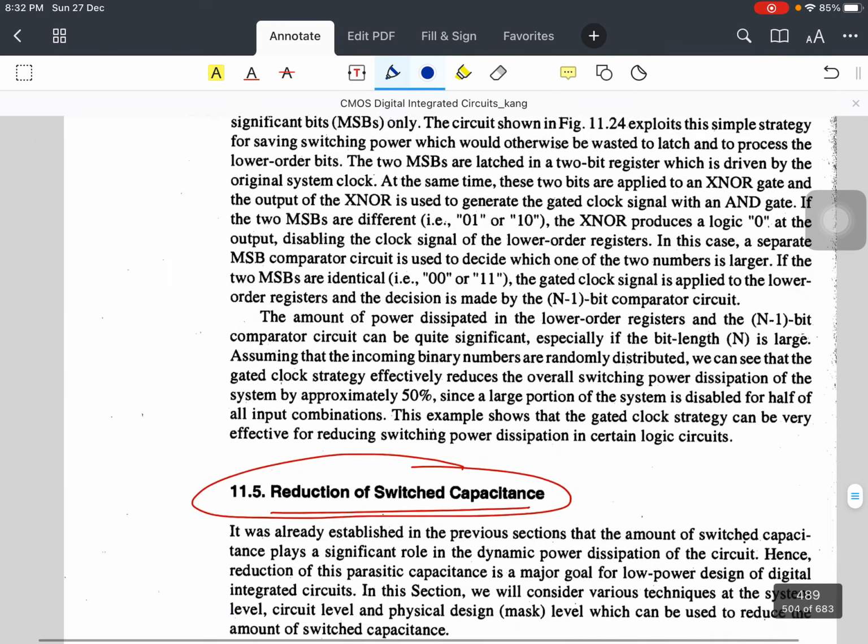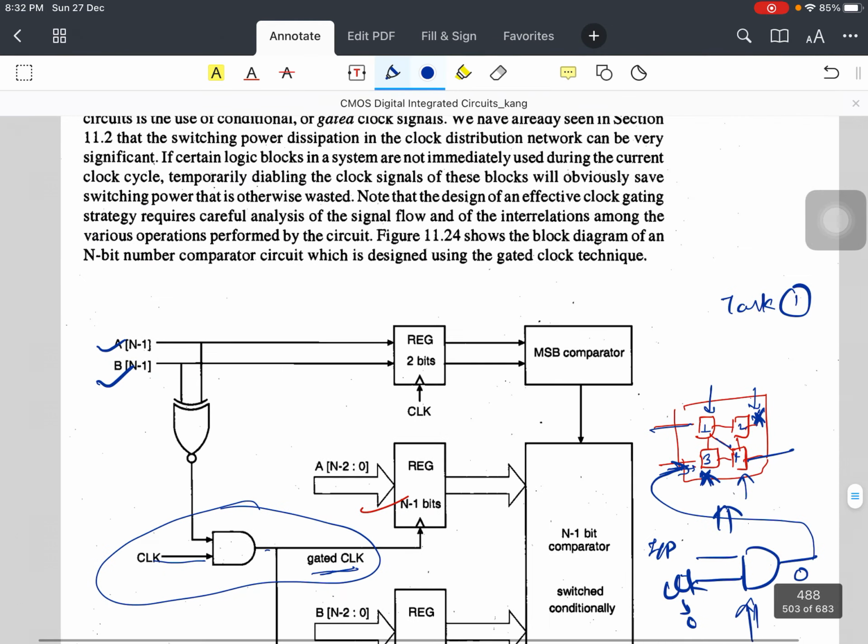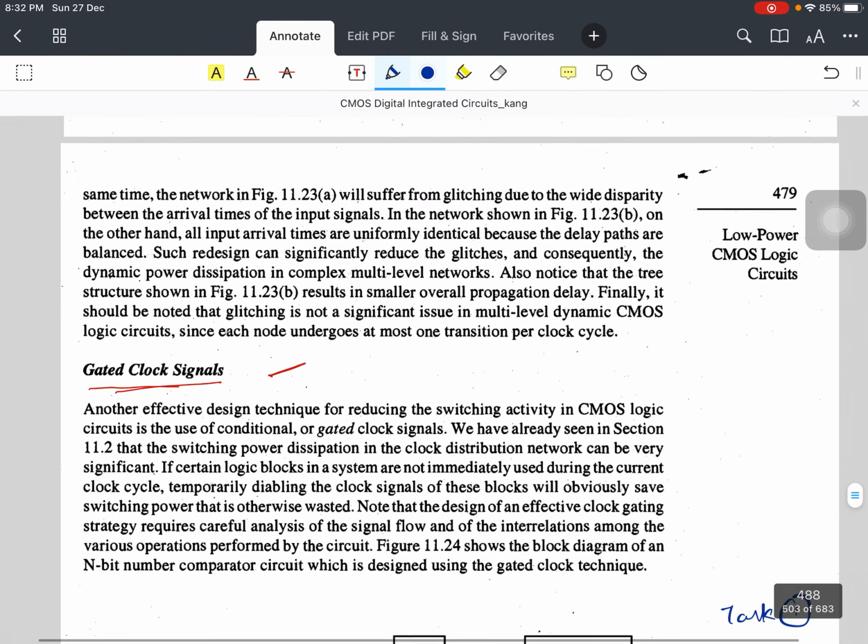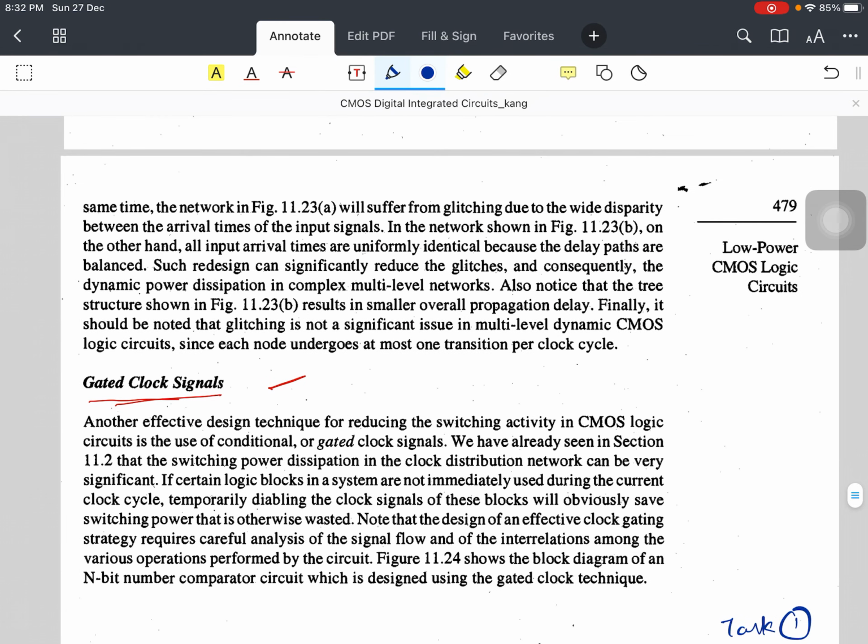So, this is all about your lecture, how you are going to optimize or reduce the switching activity. You can do it at the level of the algorithm, at the level of the architecture, and at the level of the circuit. So these are the processes by which you can reduce or optimize your switching activity.